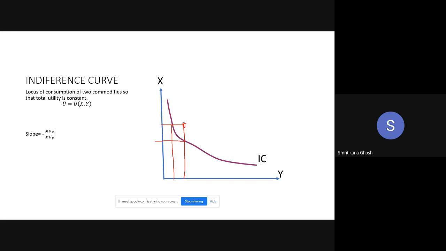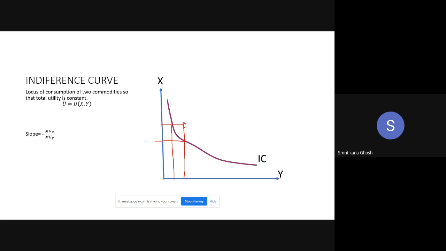So if there is an inverse relation, then the curve should be downward sloping. And look at the shape, this purple one. This is actually the indifference curve, very uneven, no issue. It may be uneven, but look at the position, it is downward sloping. So what is the shape of our indifference curve? It will be downward sloping.